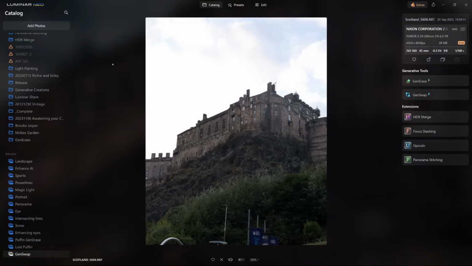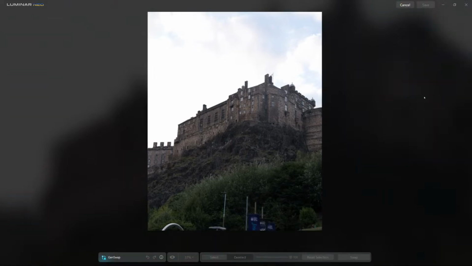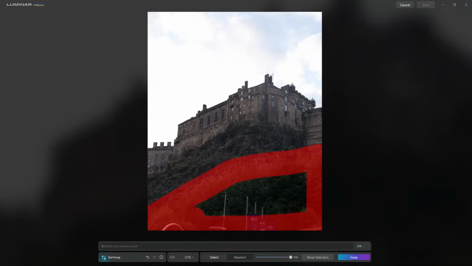I'm going to come over here, and it's under catalog. Here's GenErase, GenSwap. I'm going to click on GenSwap. Once it comes up, I need to select the area that I want to swap out. For the life of me, I couldn't get rid of these signs, so let's see what it does here. I'm going to over-select some of the areas. Now we need to be creative.